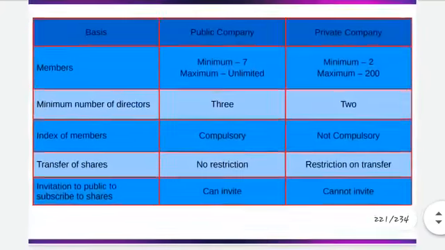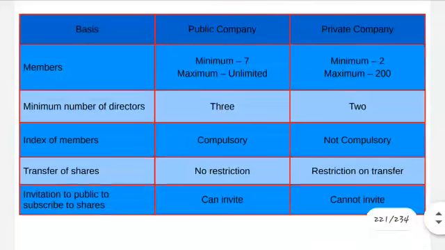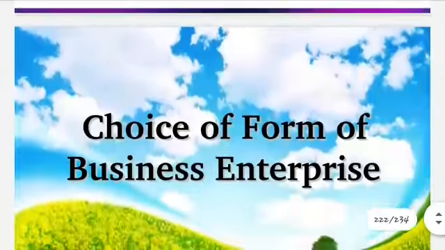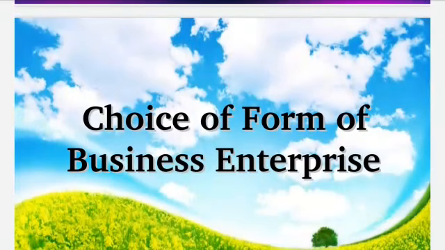So these were some of the basic differences. Then this last topic, choice of form of business enterprise, has been removed from your syllabus. So these were types of companies on the basis of their public interest.